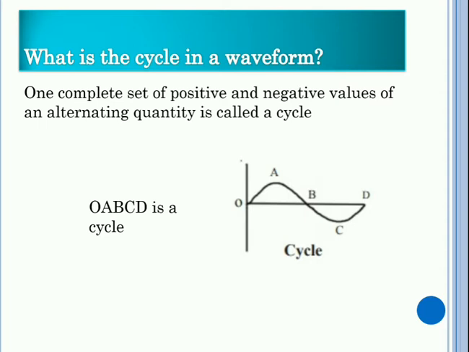So, what is the cycle in a waveform? First, one complete set of positive and negative value of an alternating quantity is called a cycle. Here in this diagram, O, A, B, C, D is a cycle. So the cycle starts from here, and ends here at D. A represents positive maximum, C represents negative maximum. O, B, D are zero points.